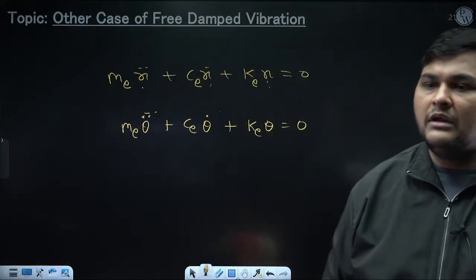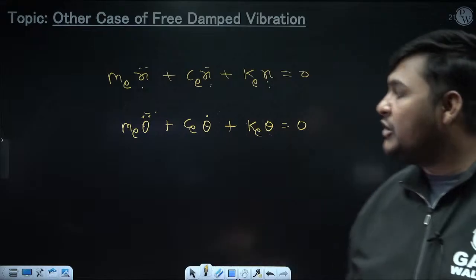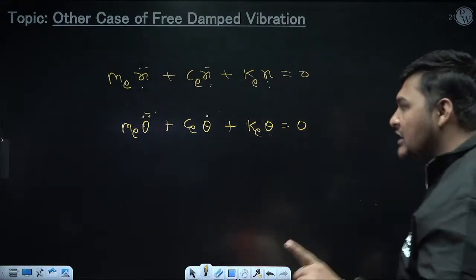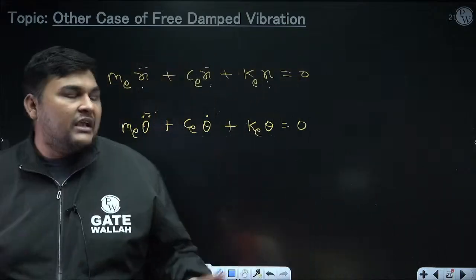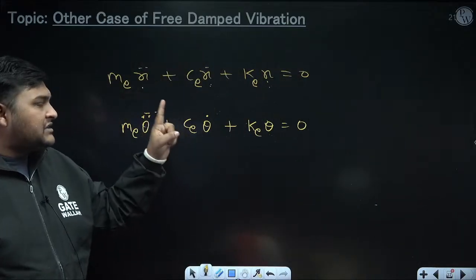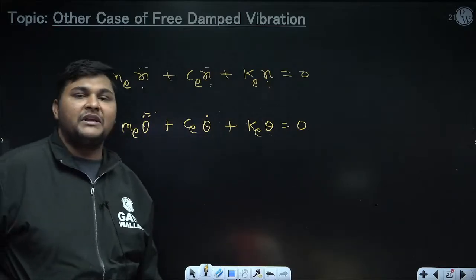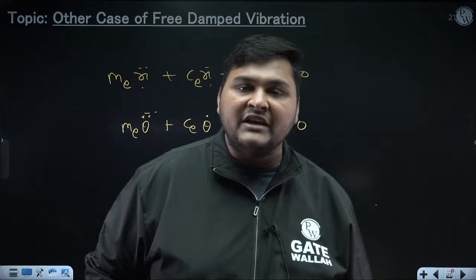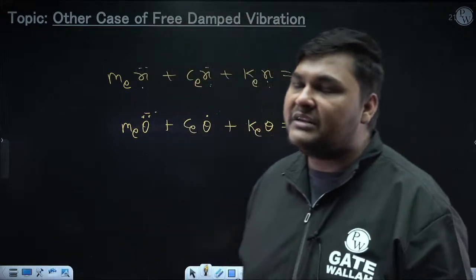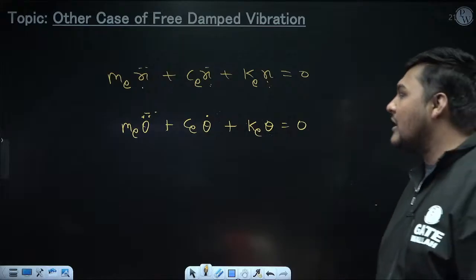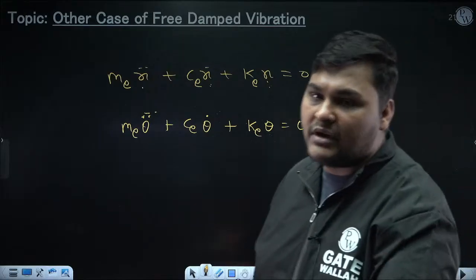Okay. Now, how will we find the solution? We need not do the entire derivation. Just remember one analogy. For general case, whatever formula we have derived, in that formula at the place where K was coming, I can replace that with Ke. At the place where C was coming, I can replace that with Ce. And at the place where M was coming, we'll replace that with Me. For general case, Me was M, Ce was C, Ke was K. For other case, what will be Me, Ce, Ke? That will come to know after derivation. Okay.